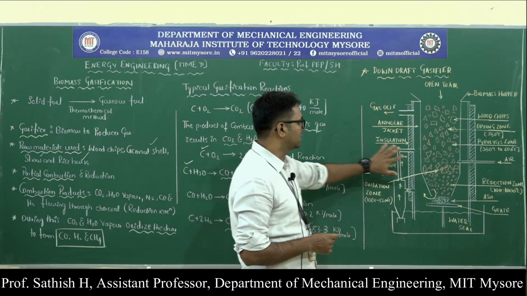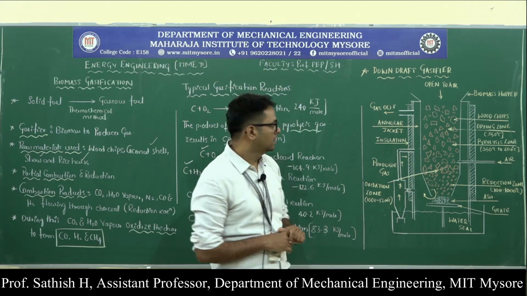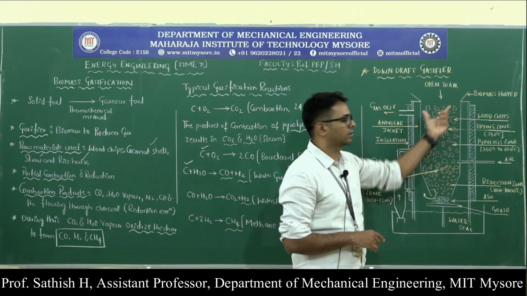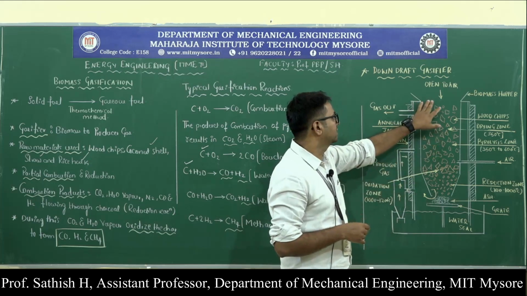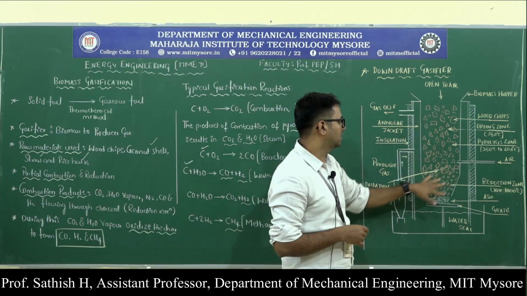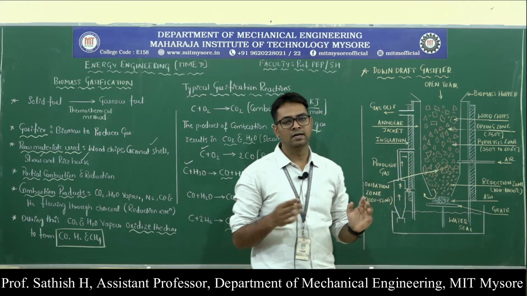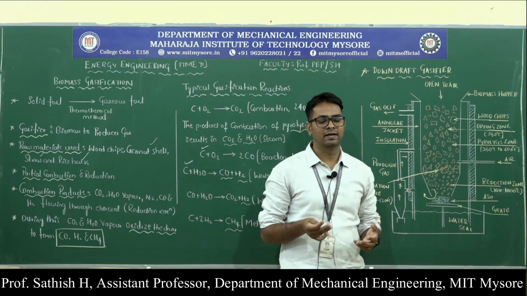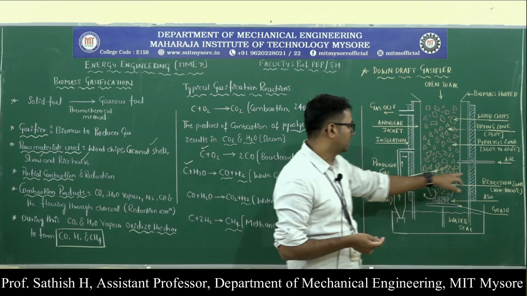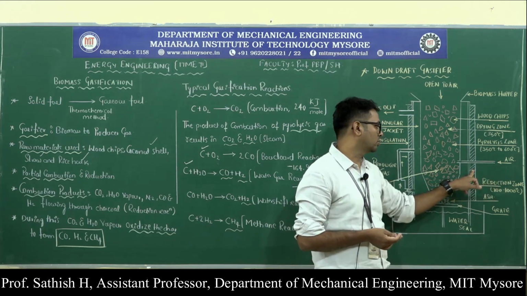This is the sketch that represents the downdraft gasifier. So what does it have? We have a biomass hopper, where the biomass is taken in, and this is open to the atmosphere. Here, what you see in this gasifier are the wood chips. As I said, for the gasification process we need a raw material such as wood chips. Air is also taken in at this point. This is called an air nozzle. Through this nozzle, air is taken inside.